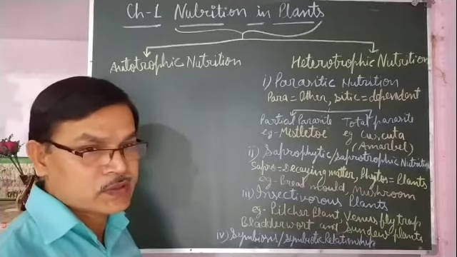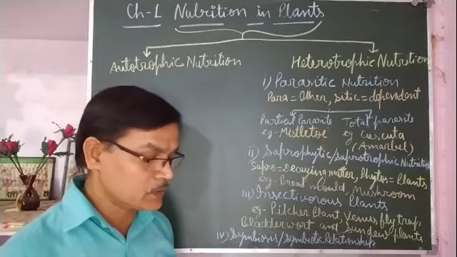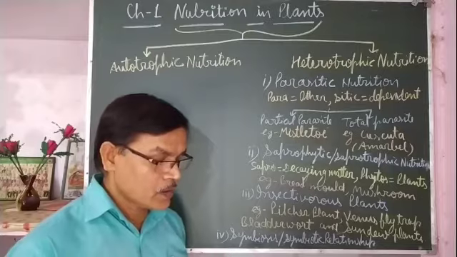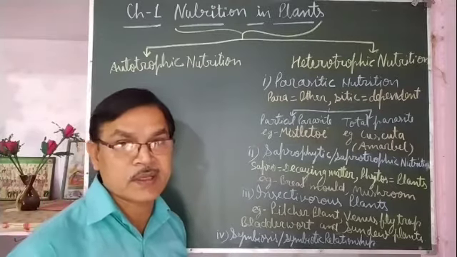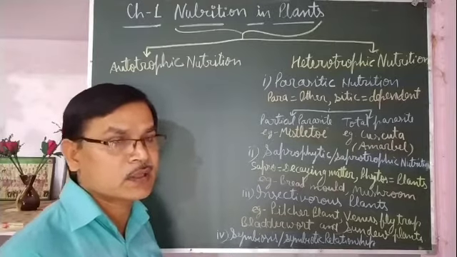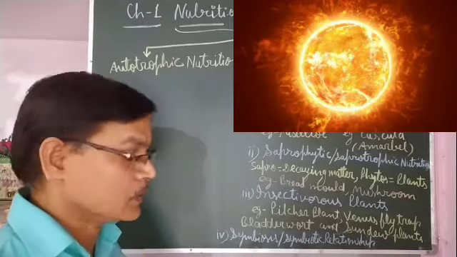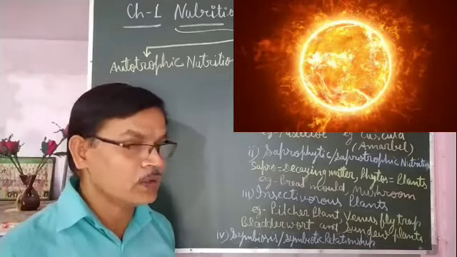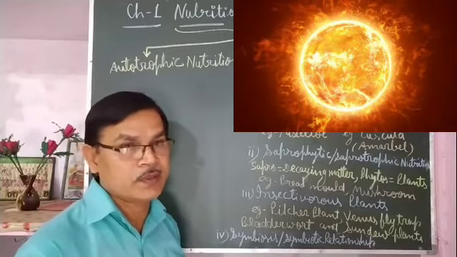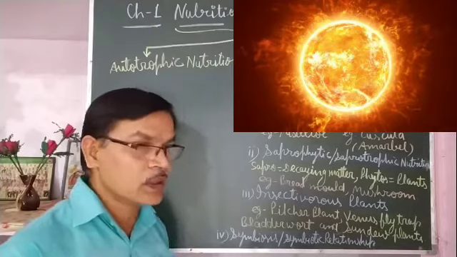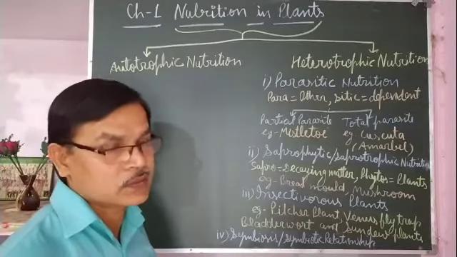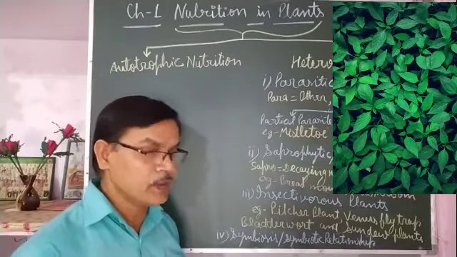Now some questions may arise in your mind, such as: what is the ultimate source of energy on the earth? The ultimate source of energy on the earth is the sun. If it is asked the ultimate source of energy, then the answer is the sun, and if it is asked the ultimate source of food, then the answer will be green plants.